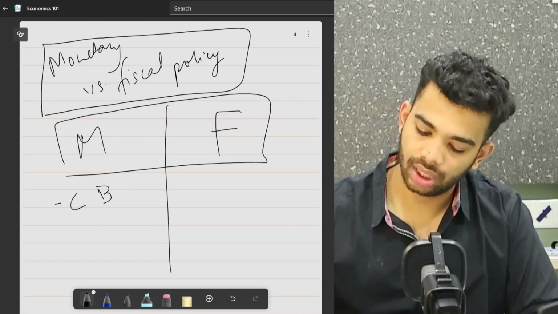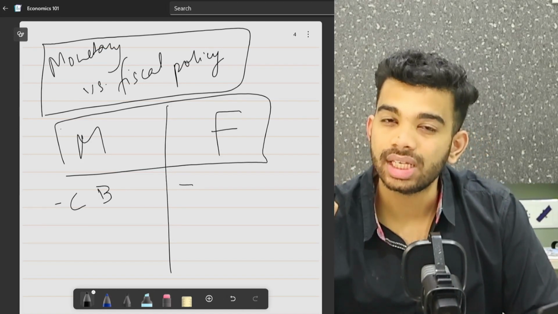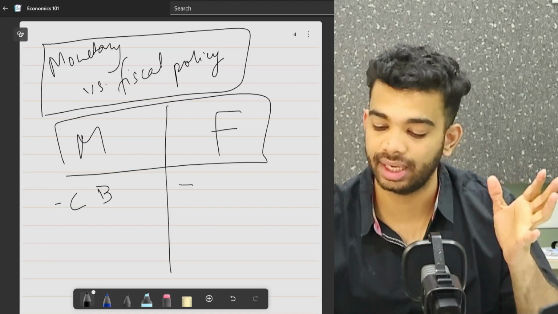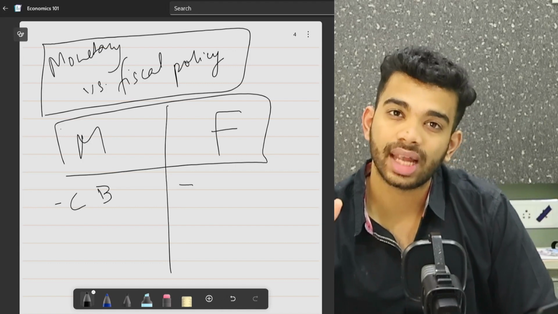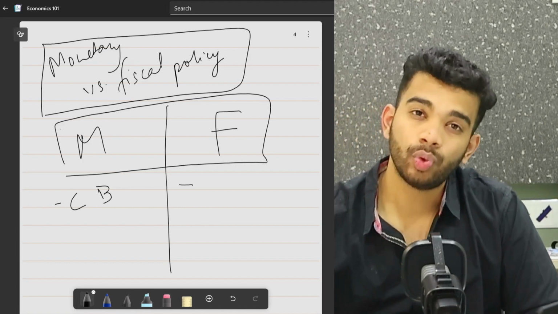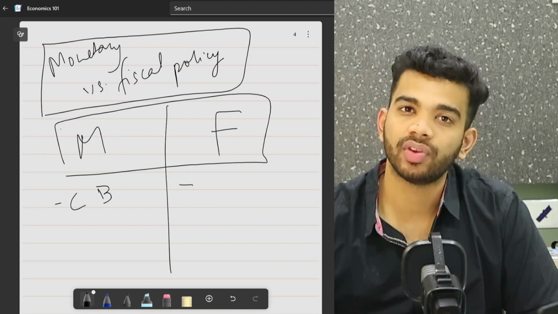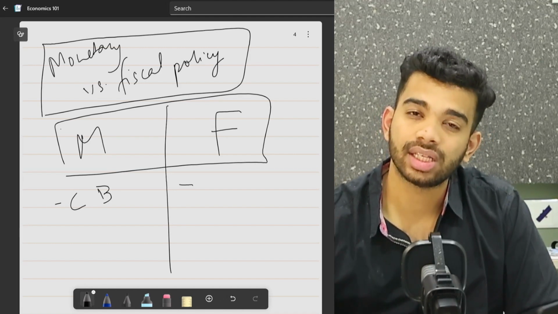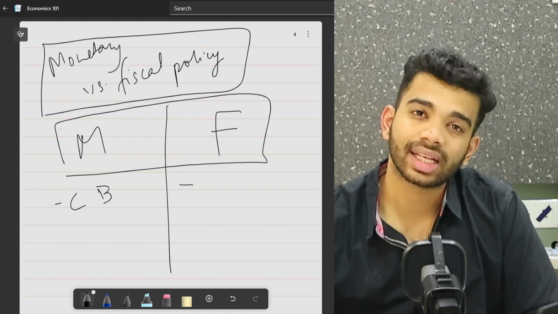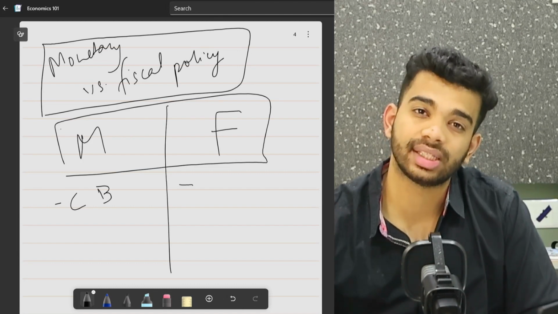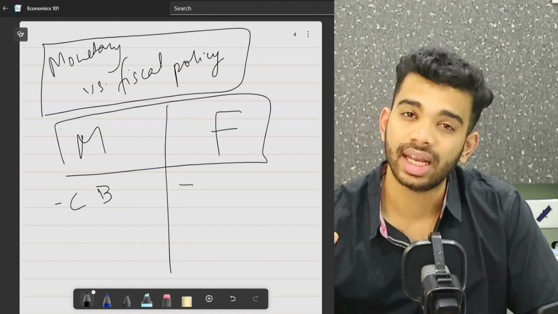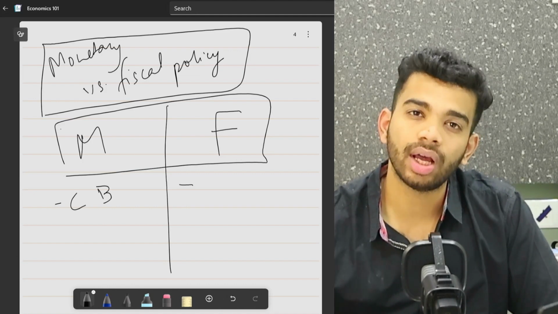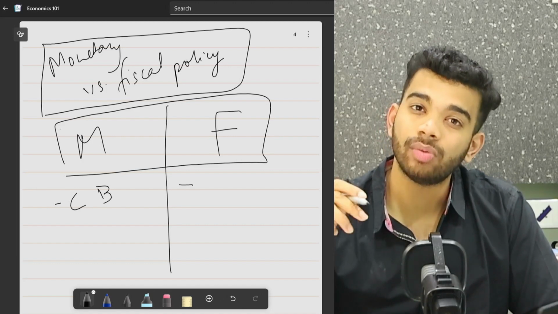Let's look at what fiscal policy is. Fiscal policy is what the government uses. As we can understand, the RBI and the government are separate entities. The government uses a set of particular operations which come under fiscal policy. For example, what we have just seen, the taxation aspect. The no-tax threshold has been extended to 12 lakh rupees. What this does is leave more money in the hands of the people, increasing the money supply, and it will give an overall boost to the economy. So that comes under fiscal policy.